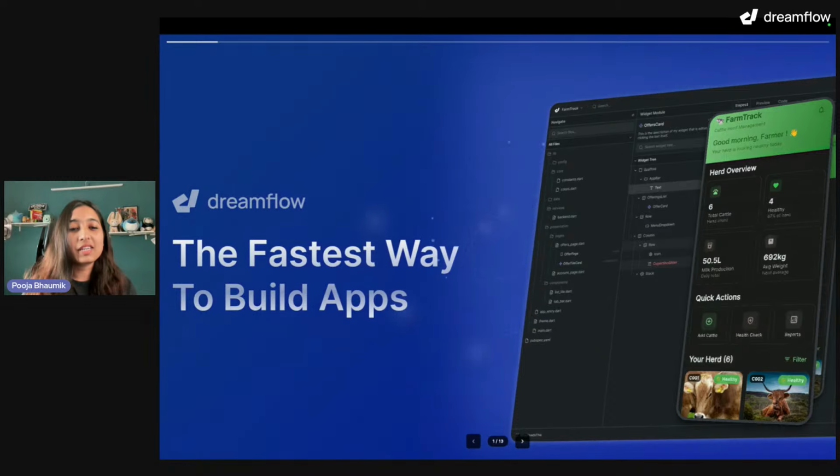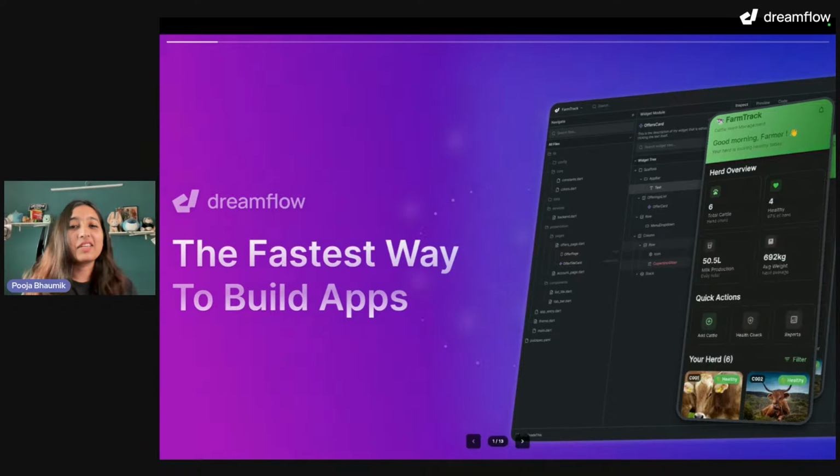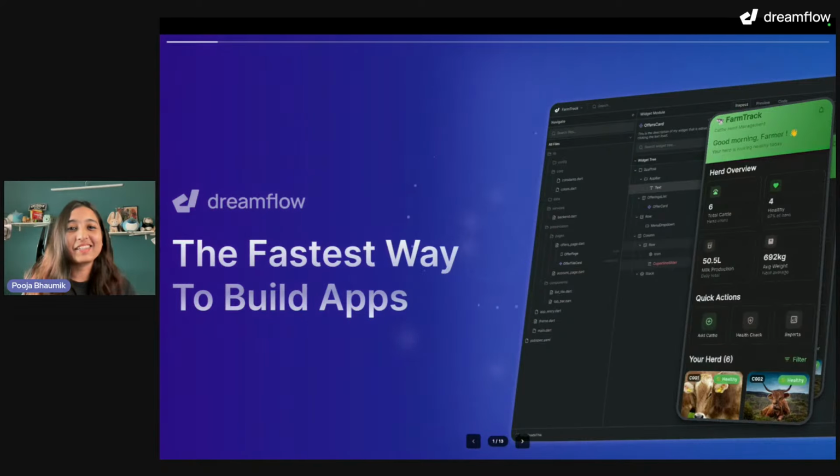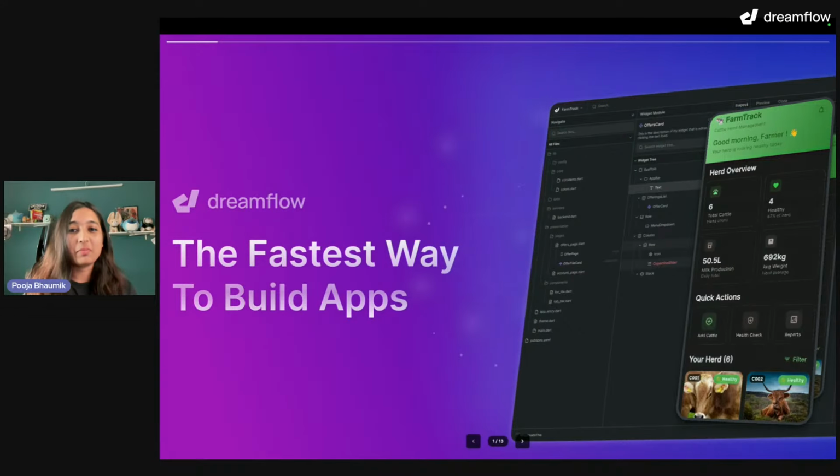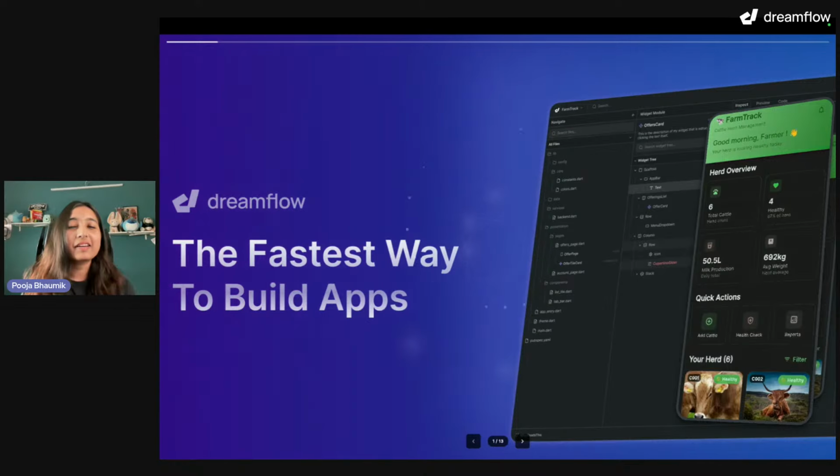So I am very excited to see the era that we are in today where everything is agent based, everything happens in a quick second. You just write in natural prompts and things are built, right? Websites have been revolutionized so much that you can build a website in just a few prompts and also publish immediately. But we have to talk about mobile apps today because that's a different genre completely, right?